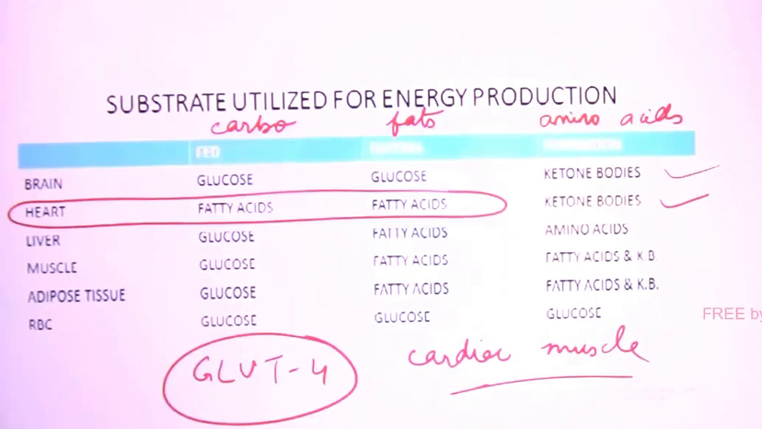See, the reason is that during the fetus time, this GLUT4 was there, right? Because fetal heart uses glucose. And if heart failure occurs in an adult, then again the heart has to use glucose. So some glucose transporter has to be present in heart, right?